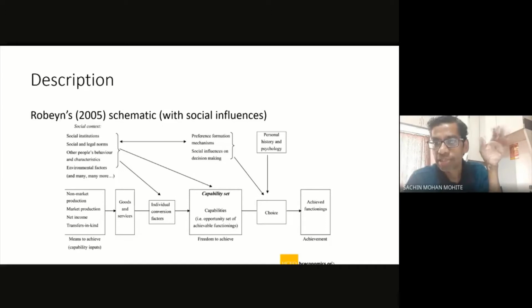That is what you're trying to say. Exactly. Yes. Surely it has a good amount of impact on our choices, rather our conversion of commodities into capabilities. Right? Any other thing you can infer from this particular diagram?